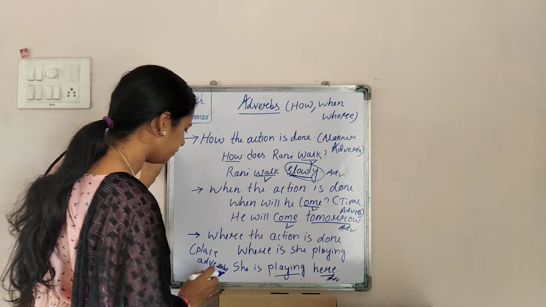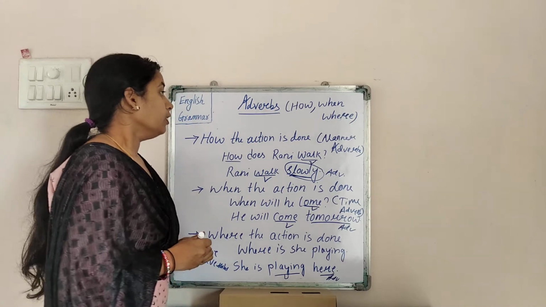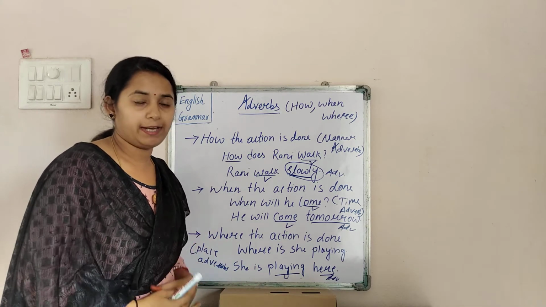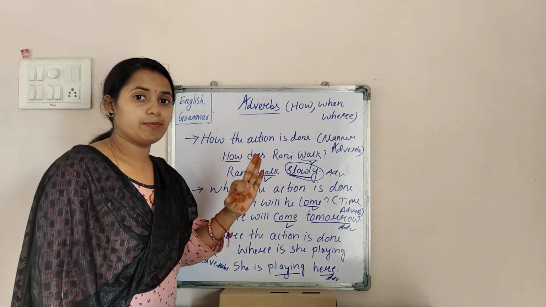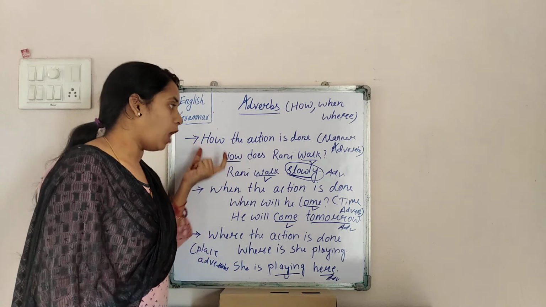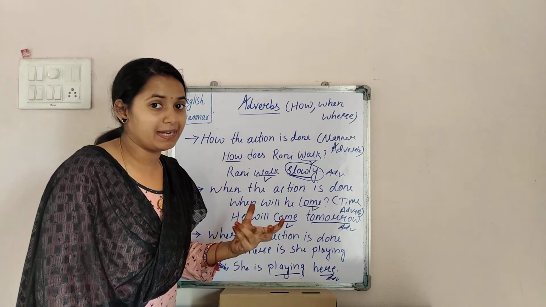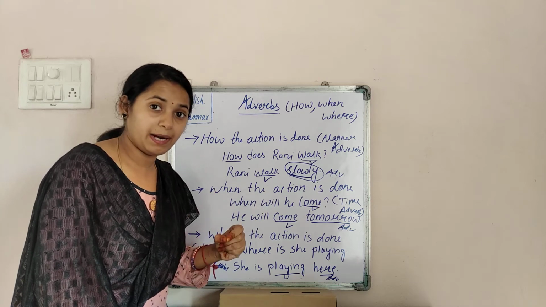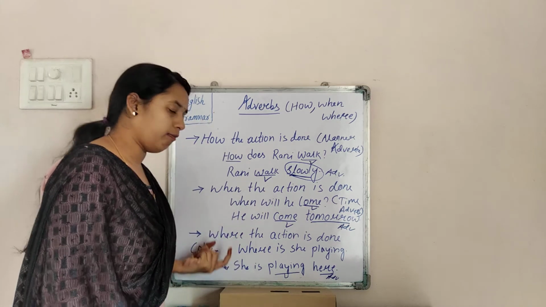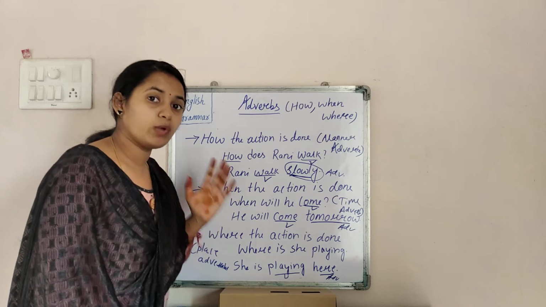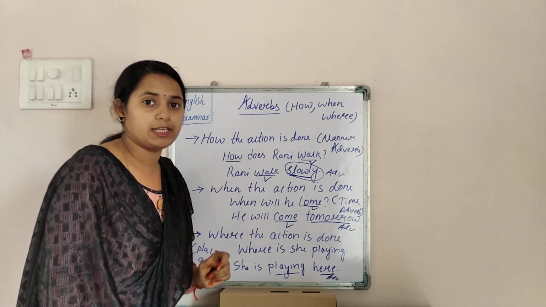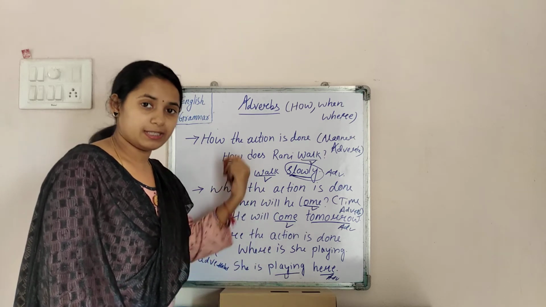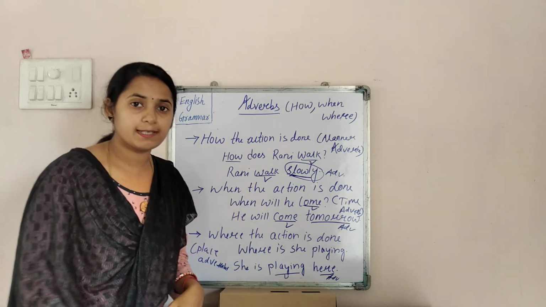Okay kids? So according to when, how and where the particular action is done, adverbs are of three types. The first one is how the action is done, called manner adverbs. The second one is when the action is done, called time adverbs. And the adverbs which explain the place, that means where the particular action is done, are called place adverbs. Hope this is clear. Next we will move to the same with some more examples. Okay kids?